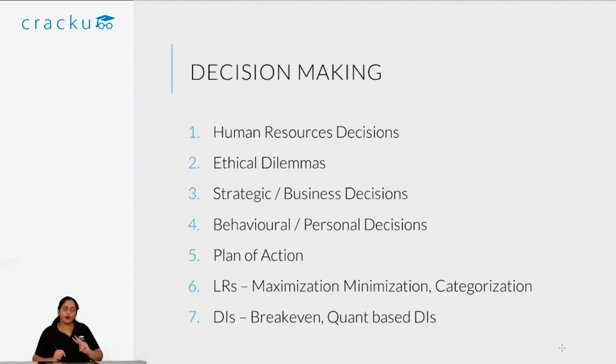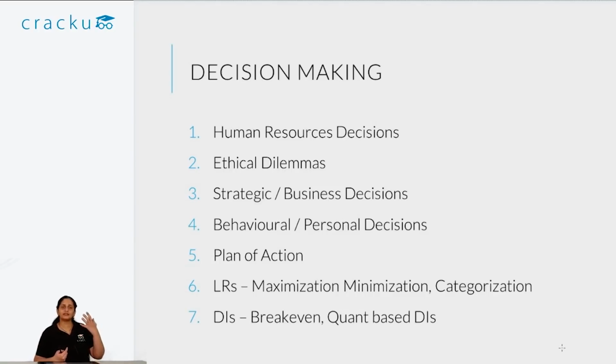The second type of common DM set is ethical dilemmas. Ethical dilemmas basically tell you a situation where there are different actions that you can take, some of which are ethical, some of which are unethical, and this is basically a test of your ability to gauge what is the pragmatic and ethical thing to do.